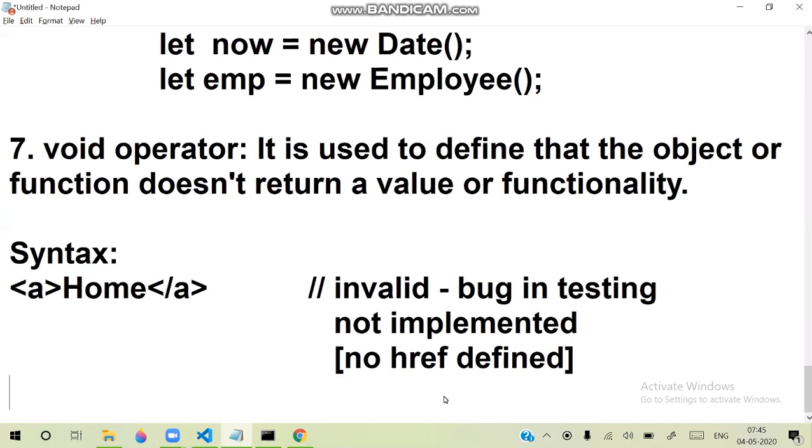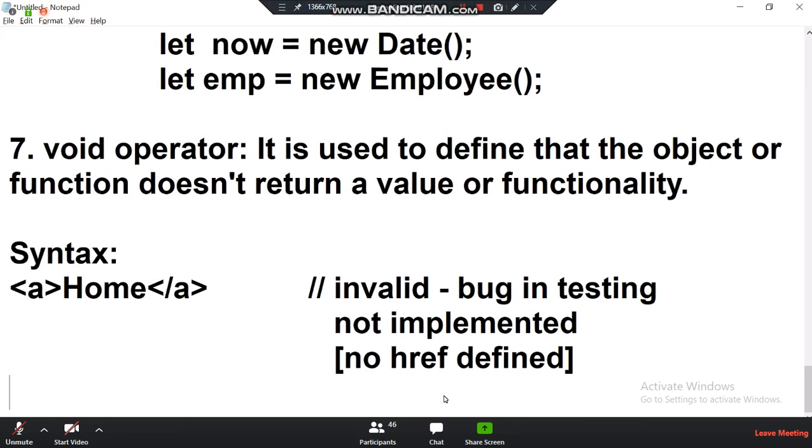Now, when you write JavaScript, TypeScript and all these client-side scripts, they support unit testing. That means each and every part of the code that you have written is tested. When you are doing unit testing and you write a link like this, it is always invalid.